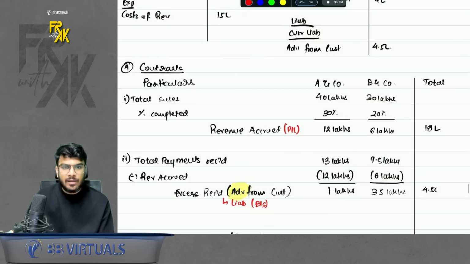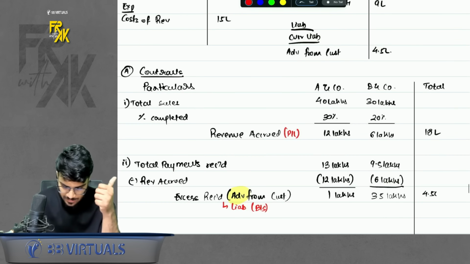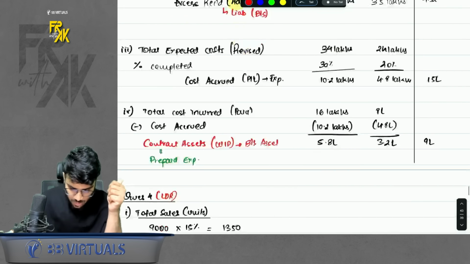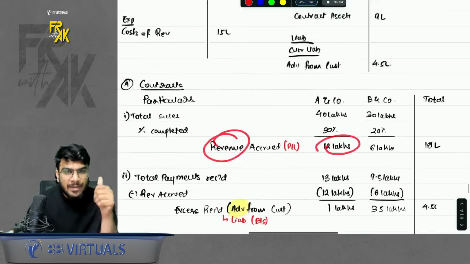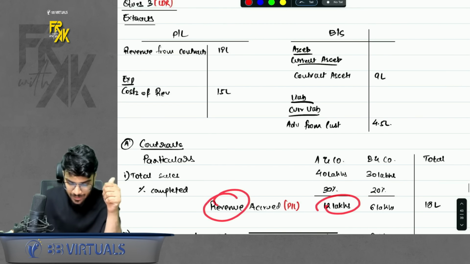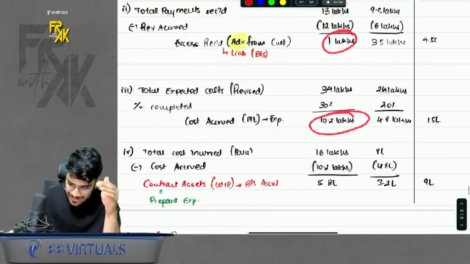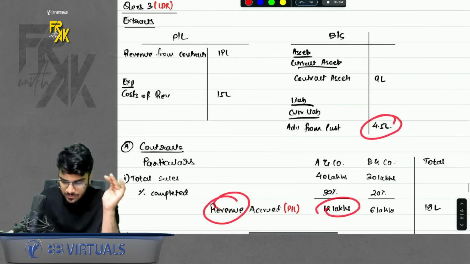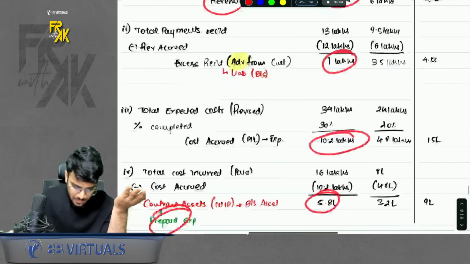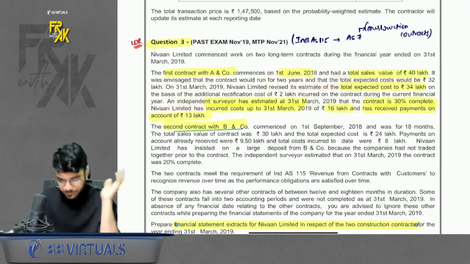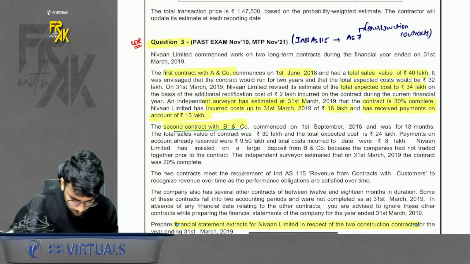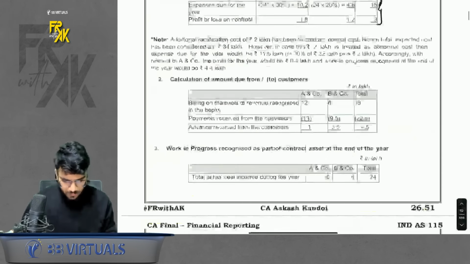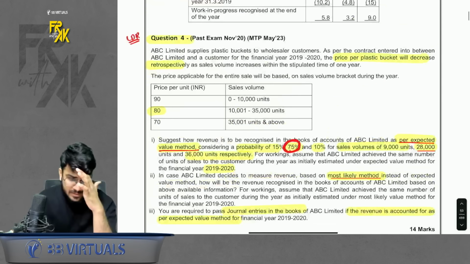So what will be the extract? 2 items will come in P&L. One is the revenue accrued and one is the cost accrued. And 2 items will come in balance sheet. One is the excess money which you received like an advance, and one is the excess cost which you paid in advance like a prepaid expense. We call it contract assets. This much. That's it. This was question number 3. A very simple and a very good question. Okay, let's proceed further. Now we have question number 4. Again, a very good question. Please have a look here.